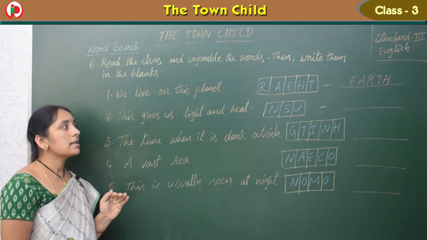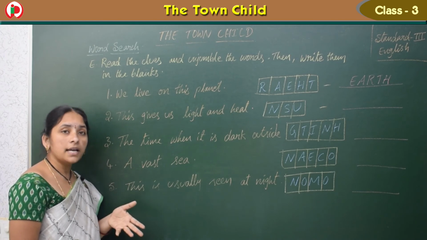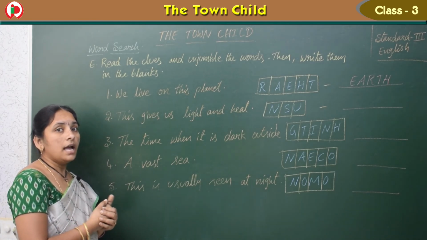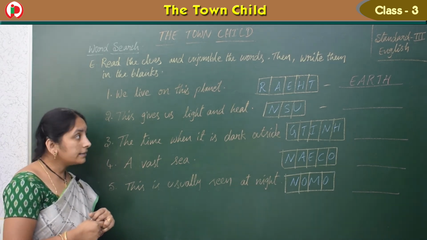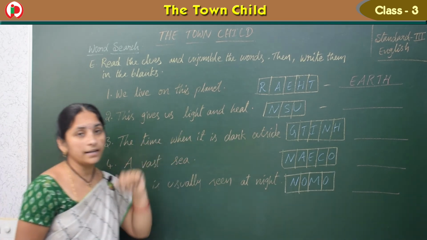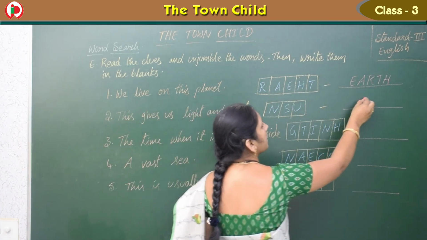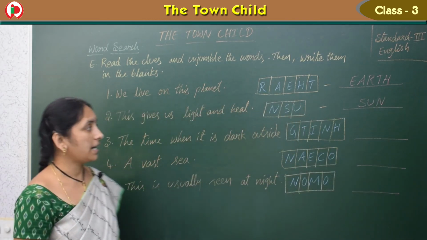This gives us light and heat. Which gives us light and heat? Yes. So very hot in the summer and very pleasant in the winter season. And then only we get the light in daytime. What is that? Yes, already you can understand. S-U-N, sun, right? So sun, natural light and heat we are getting.